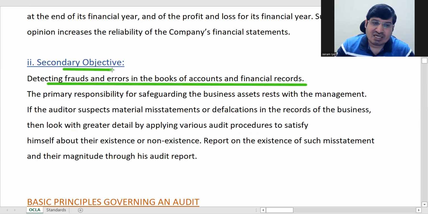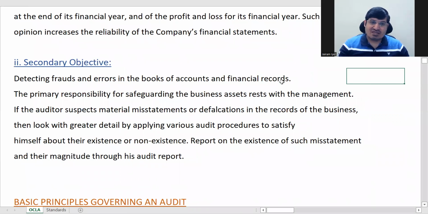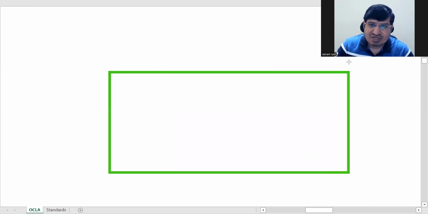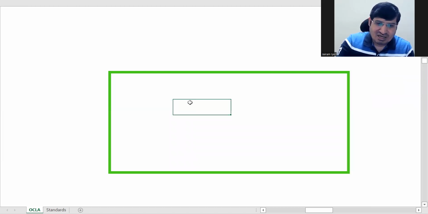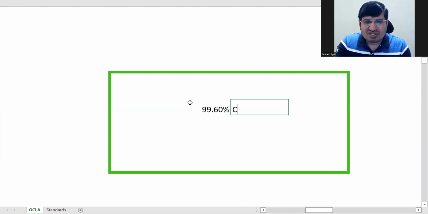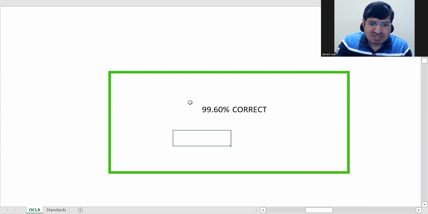So when he's coming to audit, he is not coming to find errors and fraud. He wants to see overall whether the financial statements are reflecting a true and fair view. Okay, it is also being said, why are we saying this, earlier we had said "in all material respects." Okay, what this means is, suppose this is your company, so financial statements, 99.6%, everything is correct. Yes, small mistakes are happening, 0.4%.